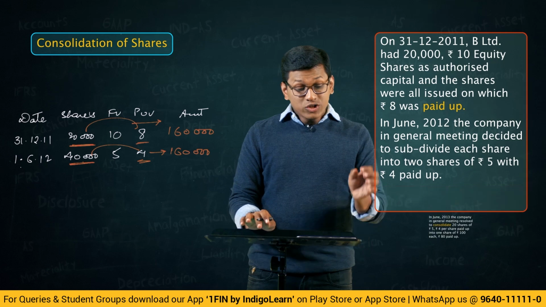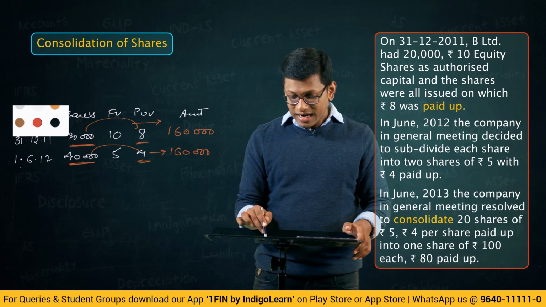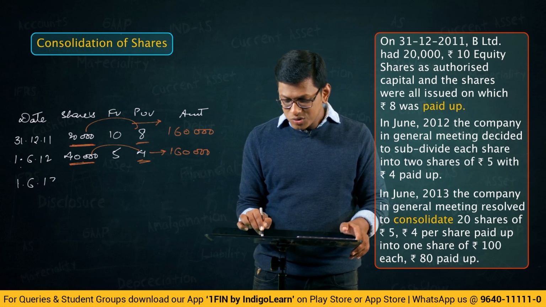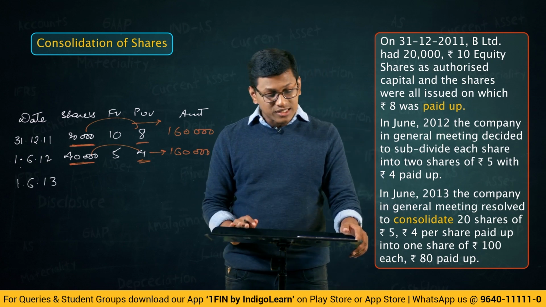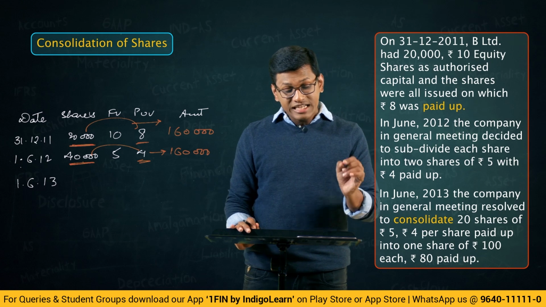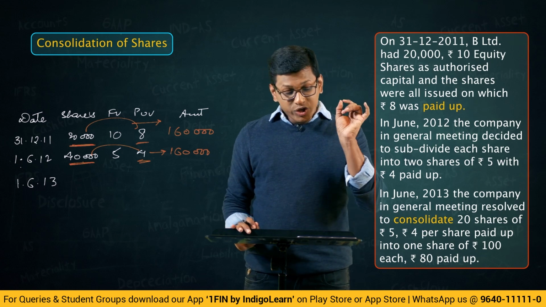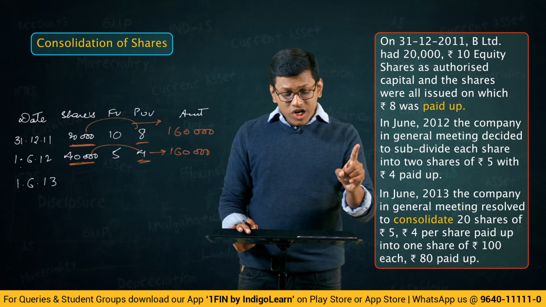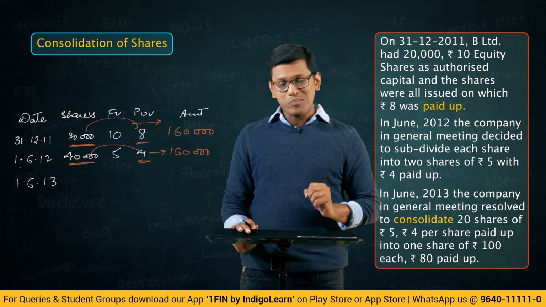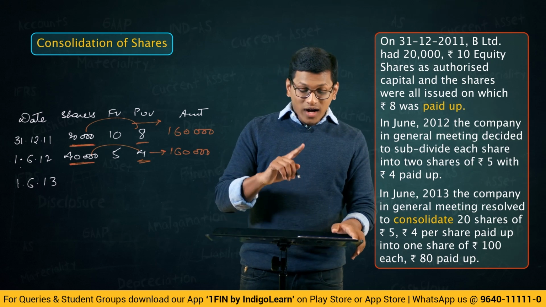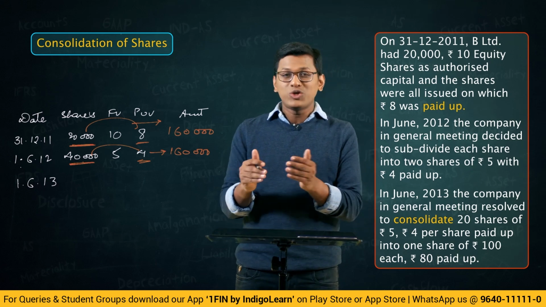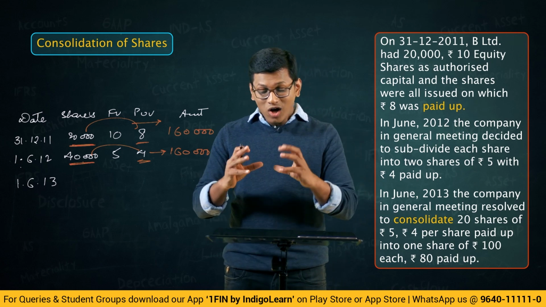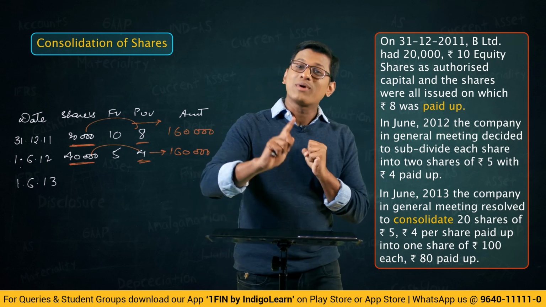Continue. In June 2013, come back to the date column. June 2013, we don't know on which date of June, I am just writing 1st of June 2013. Now what has happened? The company in general meeting resolved to consolidate 20 shares of 5, rupees 4 paid up, into 1 share of rupees 100 each, 80 paid up. Interesting. Now 1 share earlier got split into 2 shares. Now what is happening? The company wants to consolidate all the shares. 20 shares will now become 1 share, right?